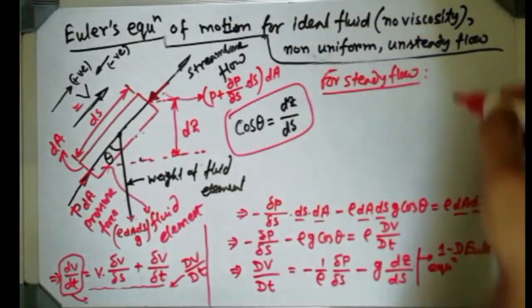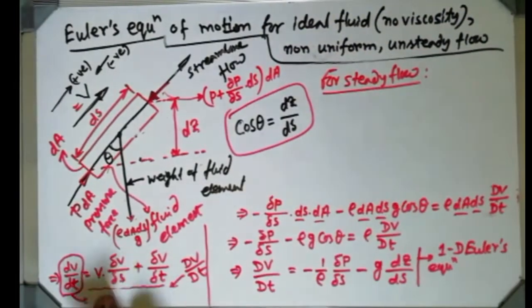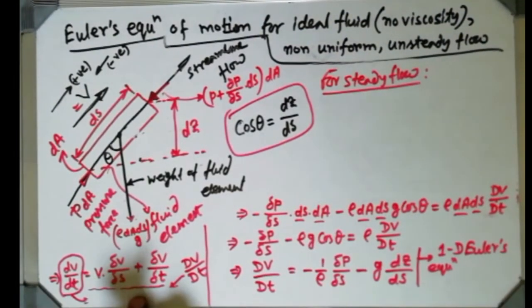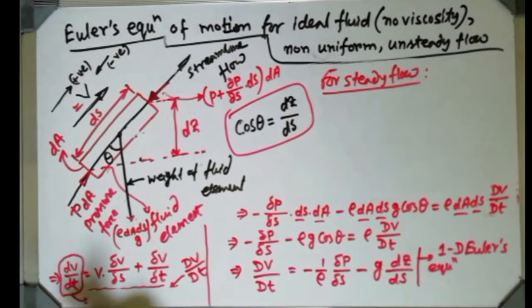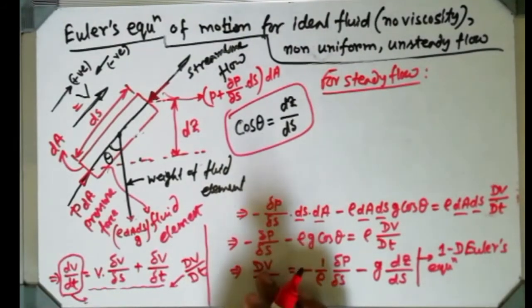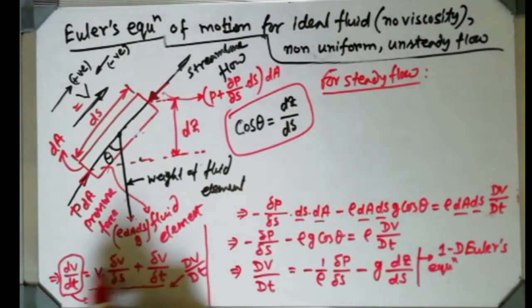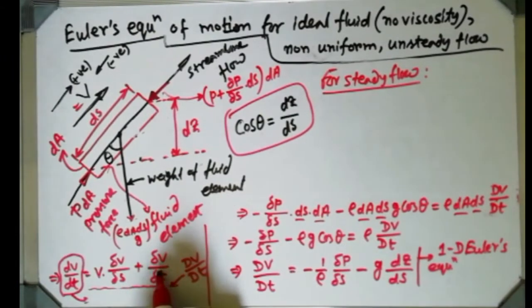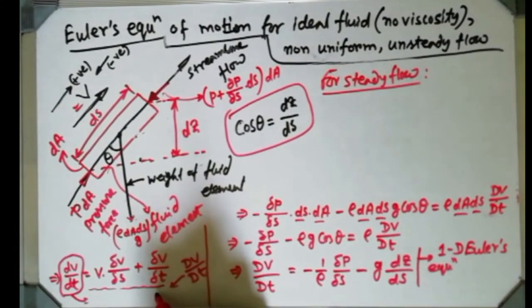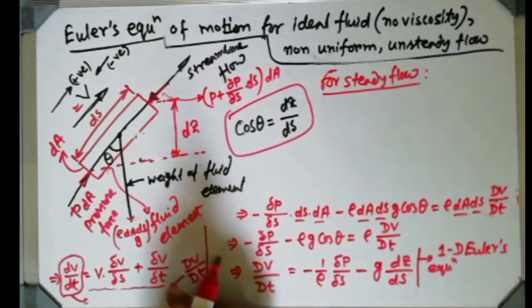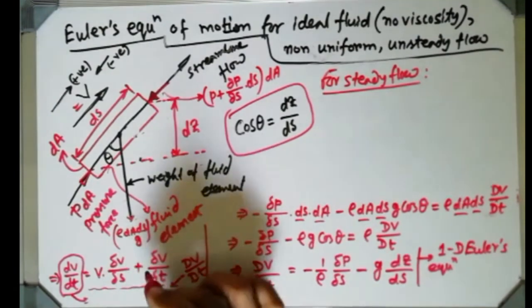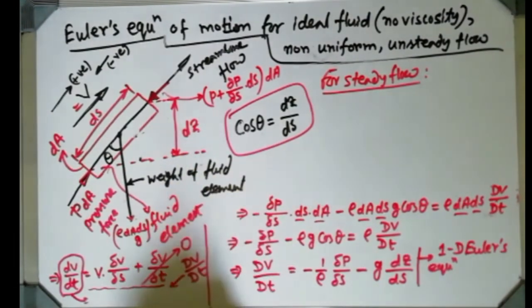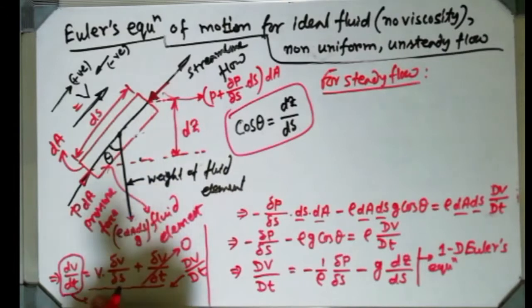Obviously, check this relationship over there: dv dt, the capital D v D t, is nothing but equal to this expression. Here you can see the change in velocity with respect to time. If we consider the flow is steady, then this del v del t will be 0. If this del v del t is 0 for steady flow, then velocity is only a function of space.